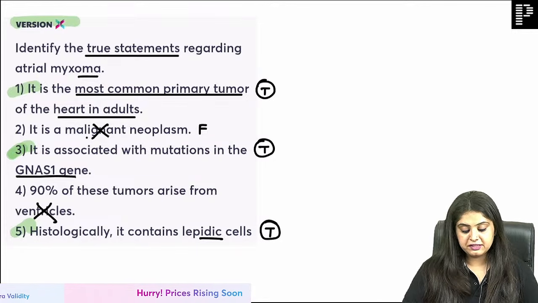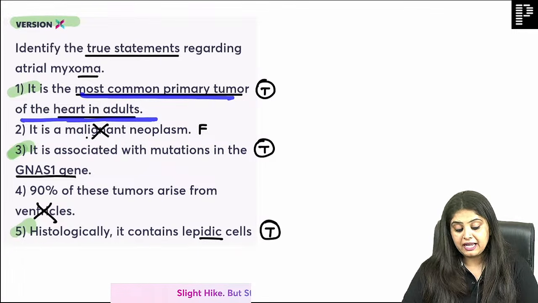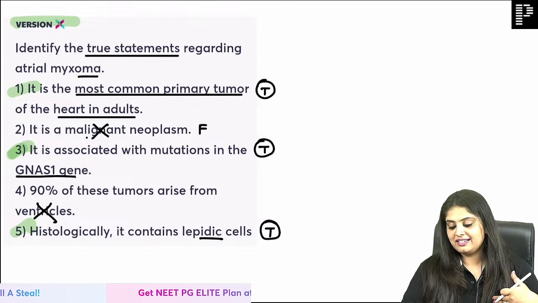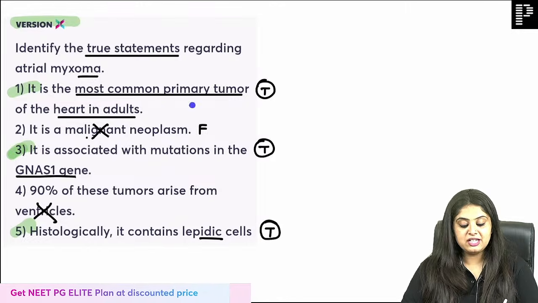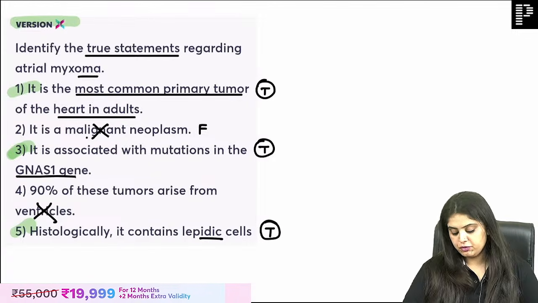Primary tumor is mets. Okay, but no. The most common primary tumor of the heart in adults, primary. How can mets be primary? Mets means something is coming to the heart, right? So primary tumor, Dr. Prachi, has to be from the heart, and from the heart it is going to be myxoma. I hope you've got your doubt cleared.